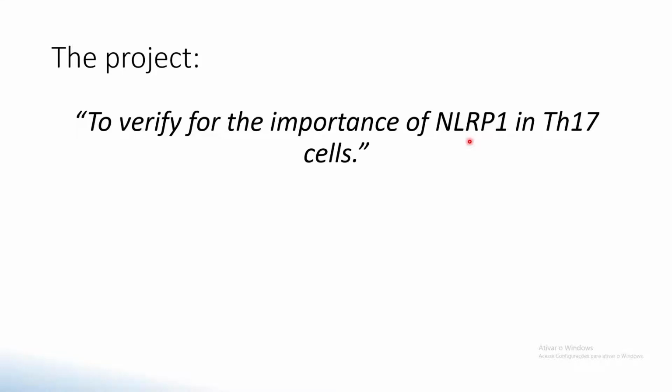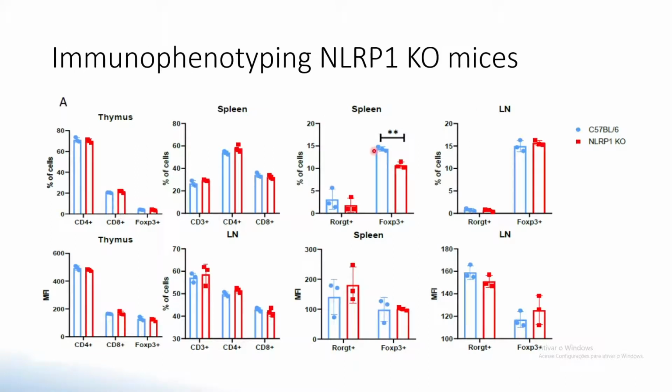First, I will show a result of the immunophenotype that we did in mice lacking NALP1 in comparison with wild-type mice. We looked at the main lymphoid tissues, thymus, spleen, and lymph nodes, and the only significant result that we got was that the percentage of FOXP3 cells was slightly decreased in NALP1 KO mice in comparison with wild-type ones in the spleen.